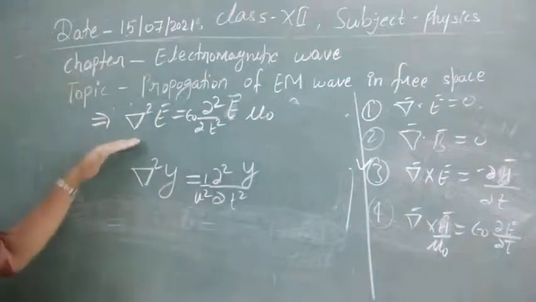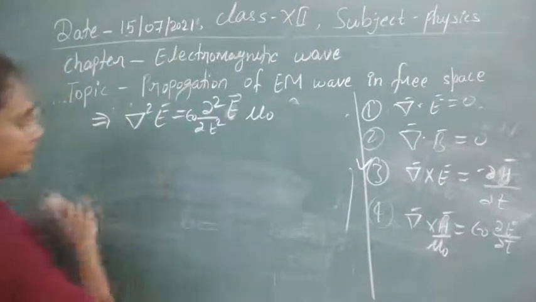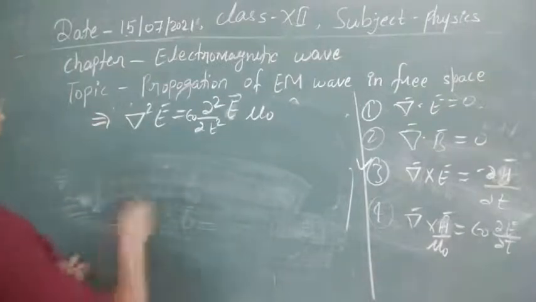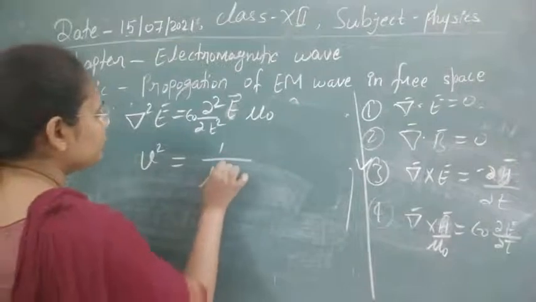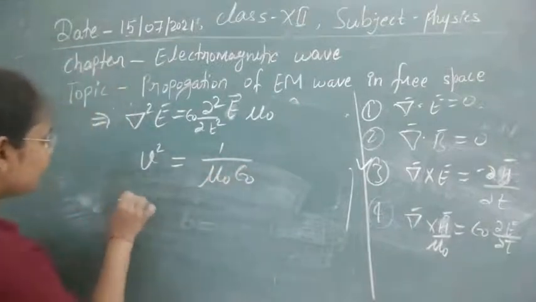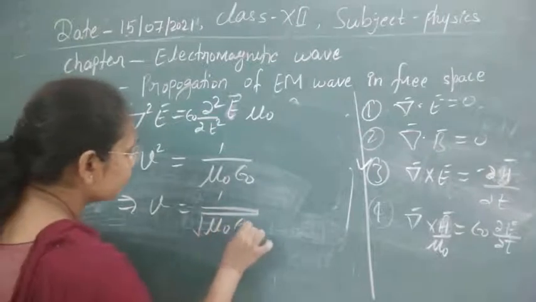So if you compare, what will be the velocity of the electromagnetic wave? By comparing the same equation we can write v square is equal to 1 upon mu 0 into epsilon 0, and also v can be written as 1 upon root of mu 0 into epsilon 0.